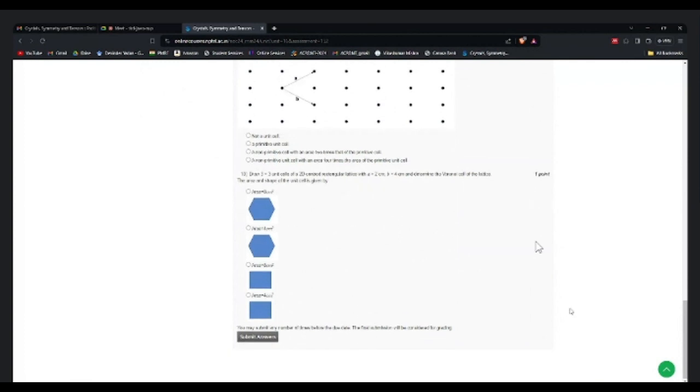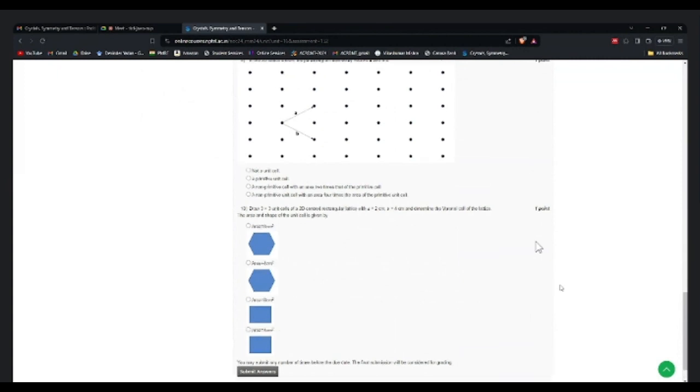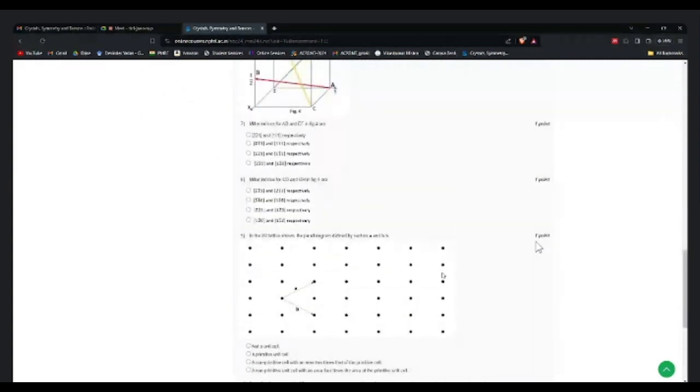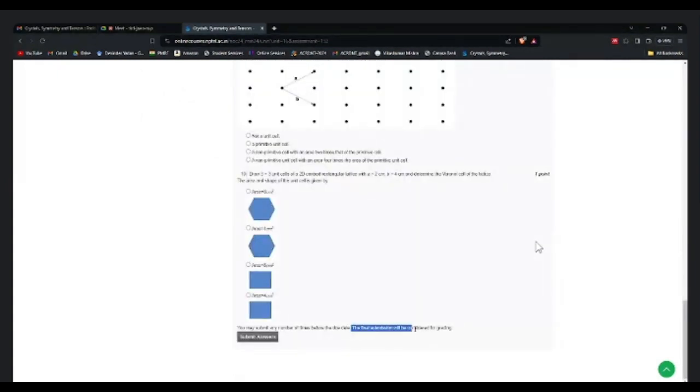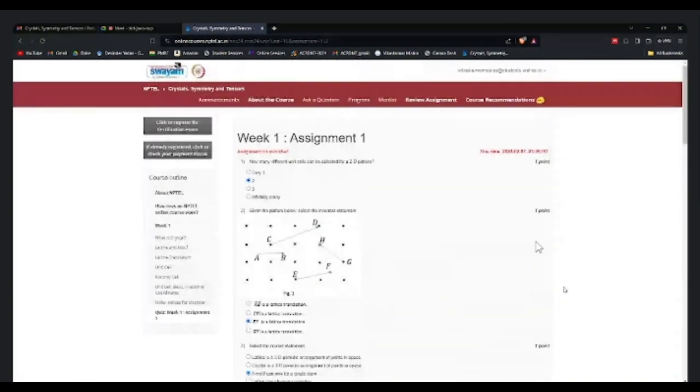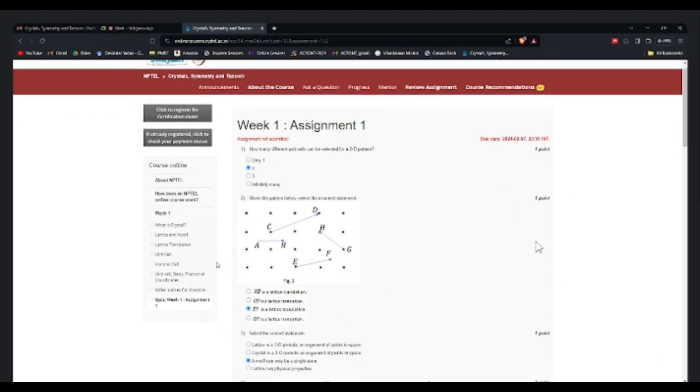One more thing: let us say you submitted this assignment once, and later you decided that some of the questions were wrong. You can improve further by resubmitting this assignment. The final submission will be considered for grading. There is also a due date associated with this assignment, the 7th of Feb, so make sure that you complete it before then.